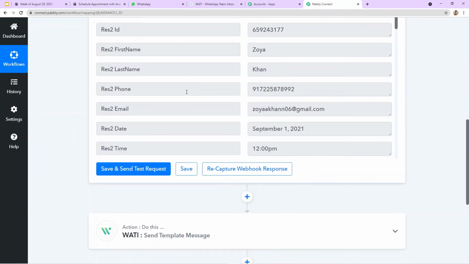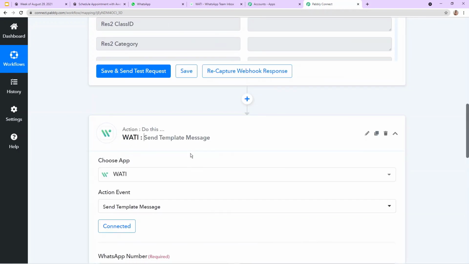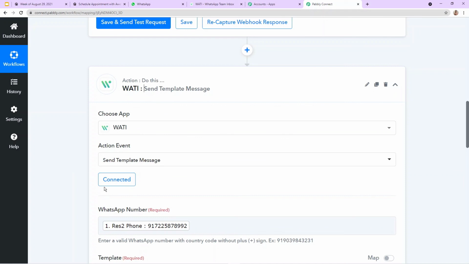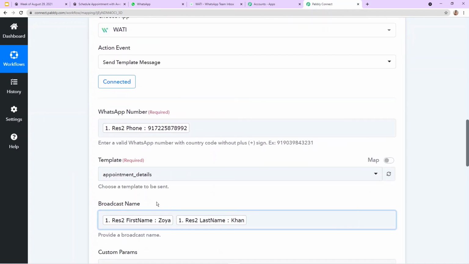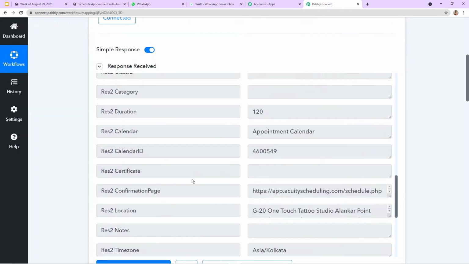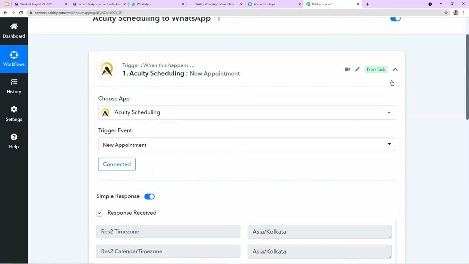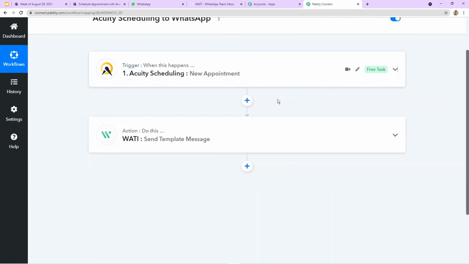Then we chose Vati as our action application, and connected it with the help of API keys and mapped the same data which was available in Pabbly Connect from Acuity Scheduling. Excellent. Then we integrated both of these applications and saw that our workflow was working successfully. So this is how you can also automate your business just by using Pabbly Connect.